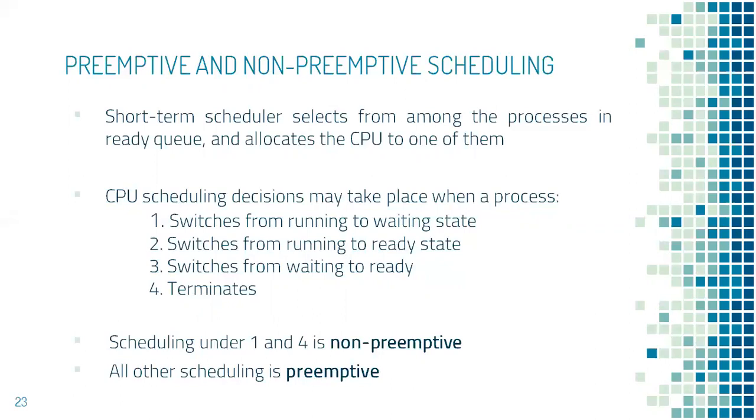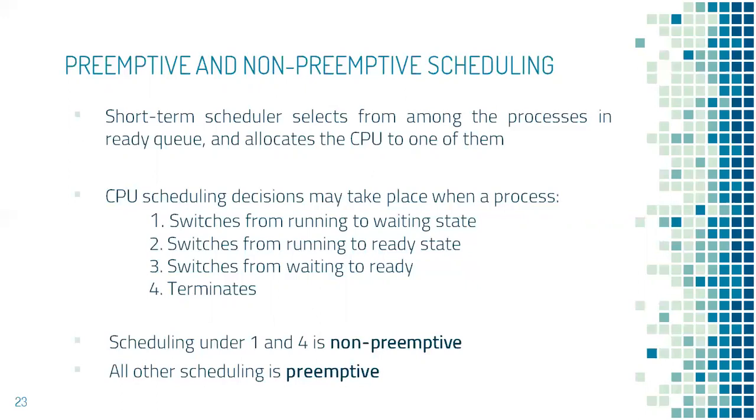Under these 4 scenarios, if scheduling happens under scenarios 1 and 4, we call the scheduling type non-preemptive scheduling. Scenario 1 says a process has switched from running to waiting state. Scenario 4 says a process has terminated. In these 2 scenarios, the process has voluntarily given up the CPU.